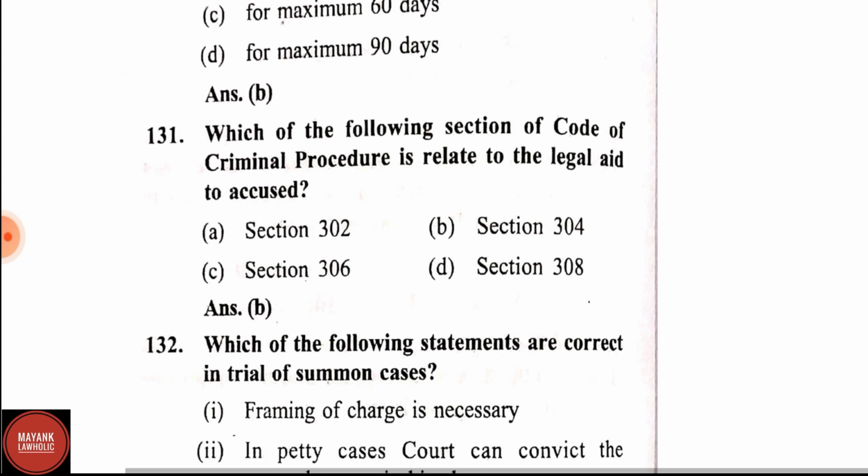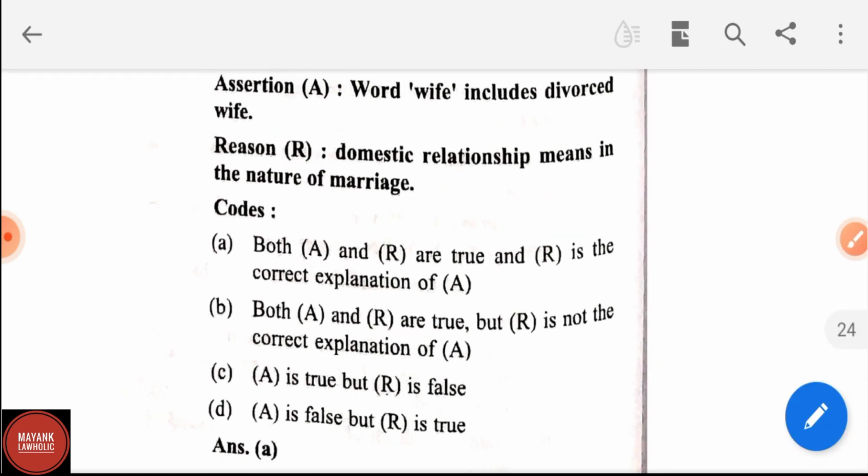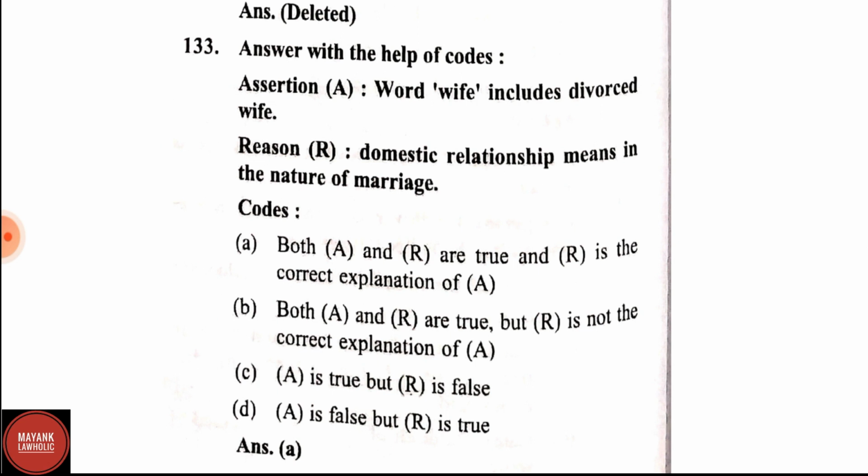Question number 131. Which of the following sections of CrPC relates to the legal aid of the accused? Options are Section 302, Section 304, Section 306, Section 308. Correct answer is Section 304. Question number 133. Answer with the help of codes.